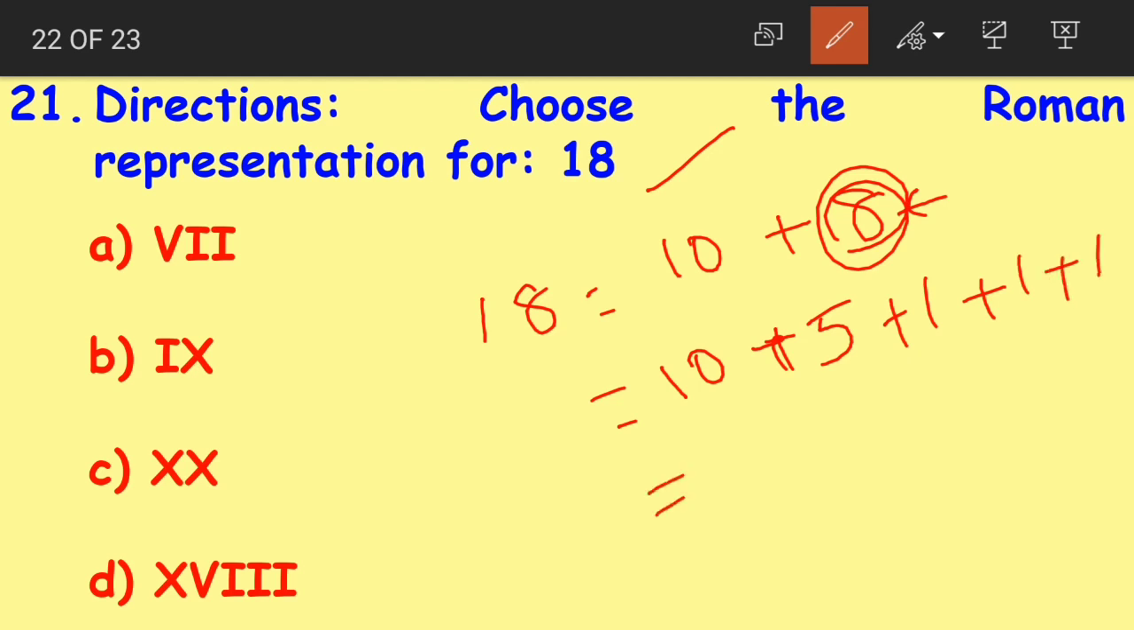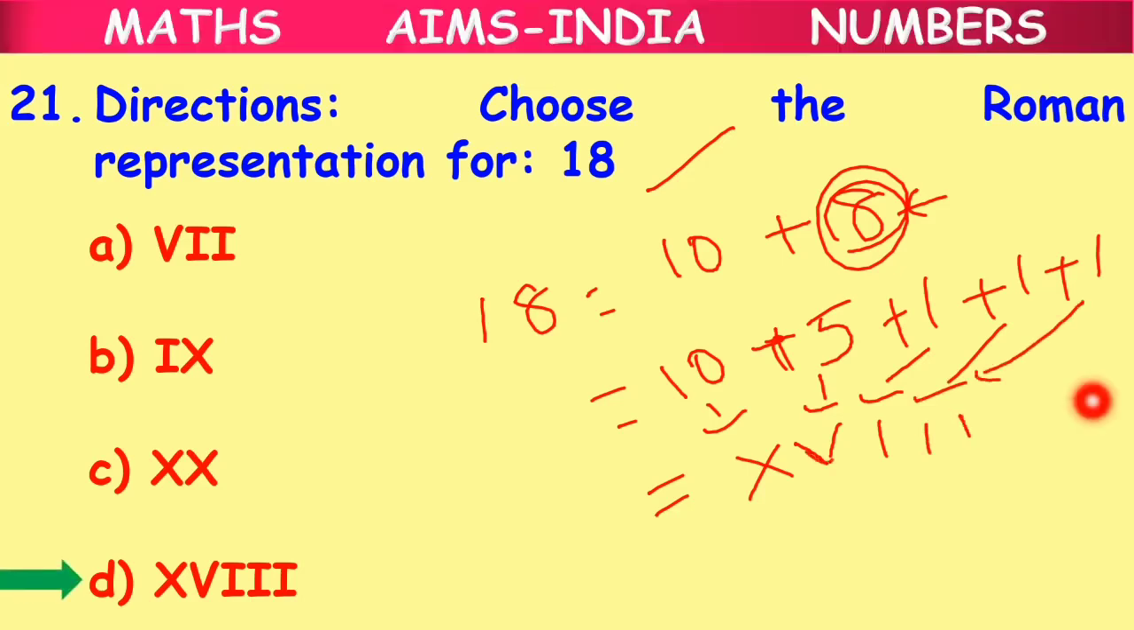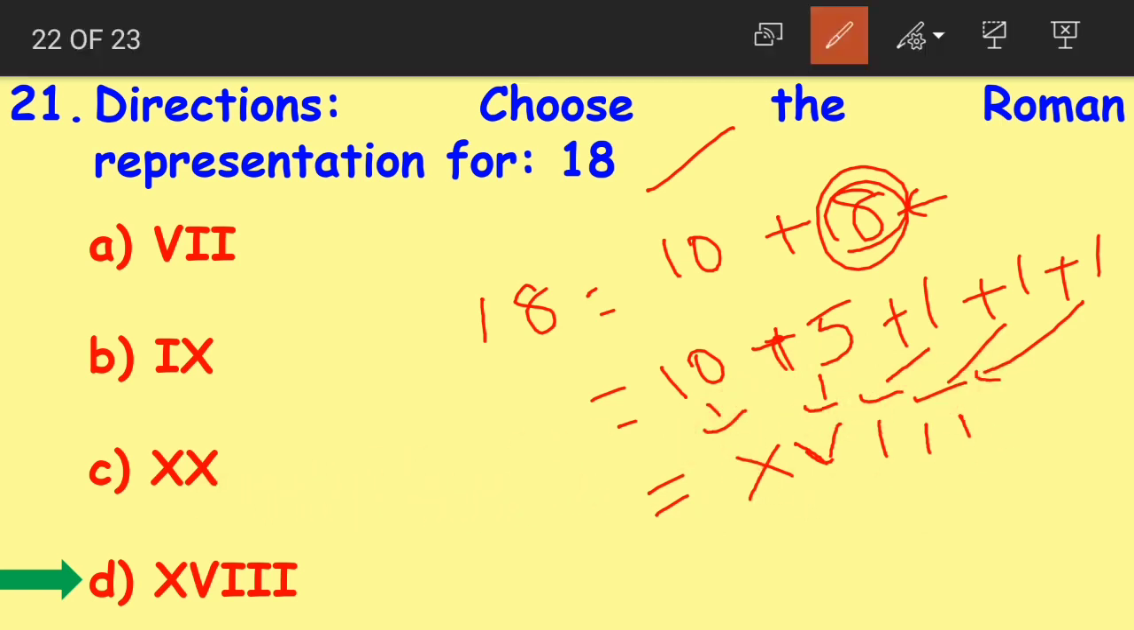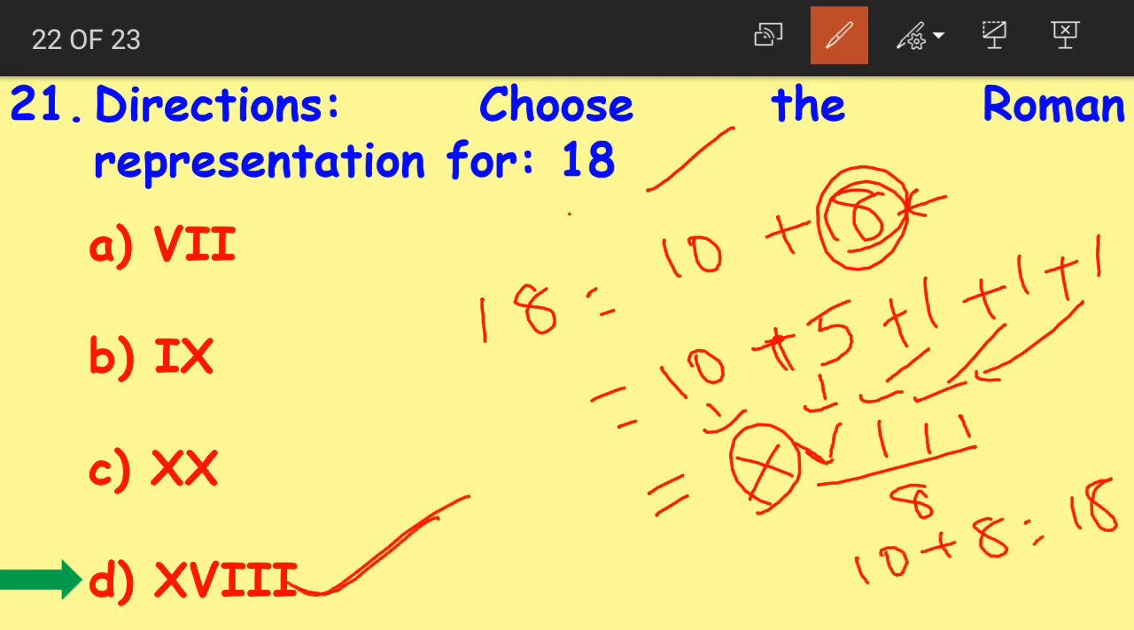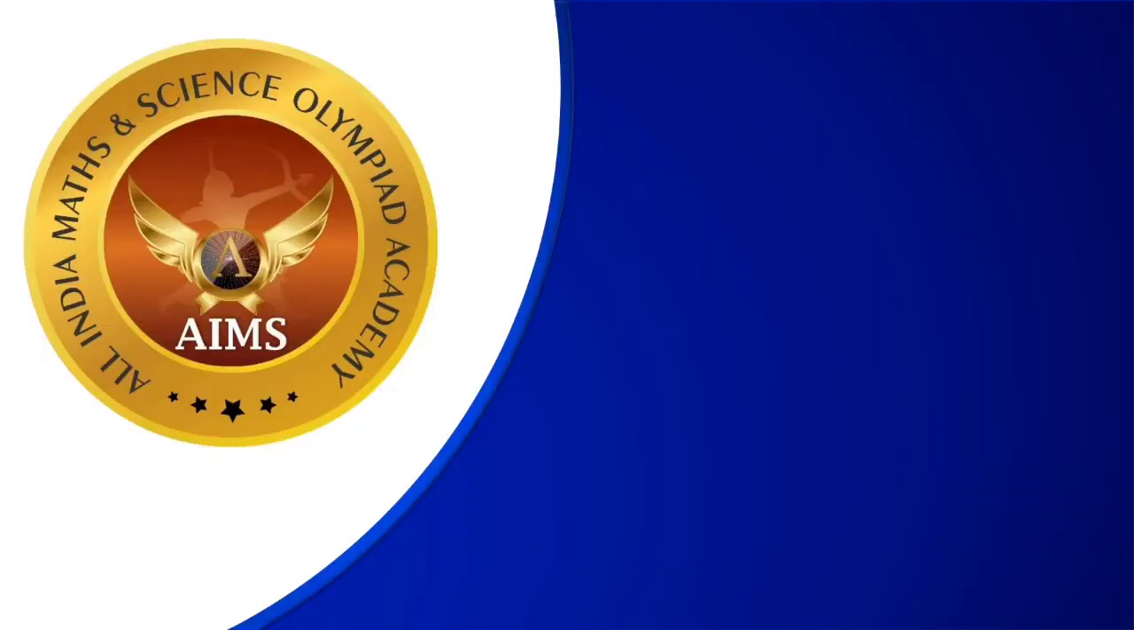Right children? Now what is the symbol for 10? X. Then the symbol for 5 is V. Then we have I for 1. Again I for 1. I for 1. Now which is the correct answer here? Yes, option D, XVIII. X here is 10 and VIII here is 8. 10 plus 8 becomes 18. So XVIII is the Roman representation for the Arabic numeral 18.